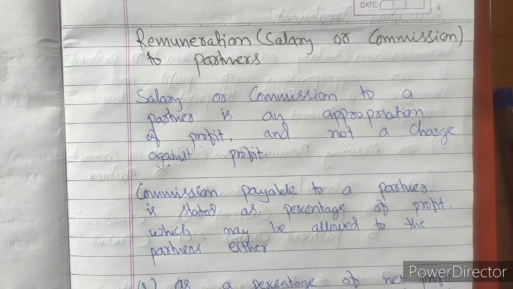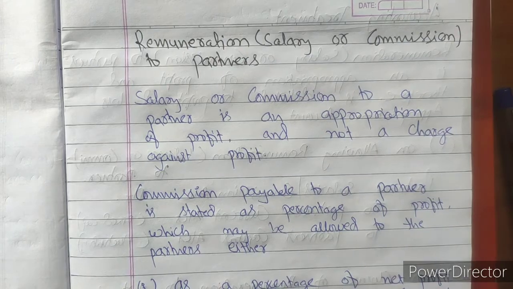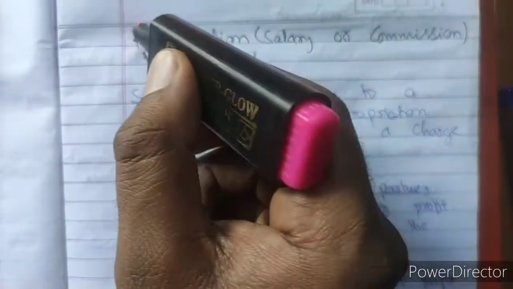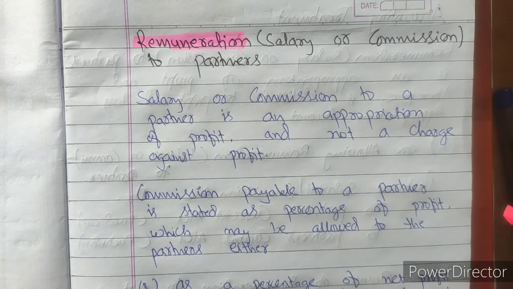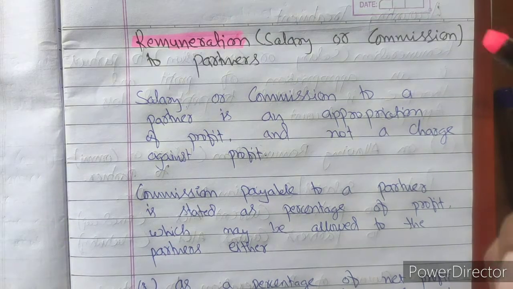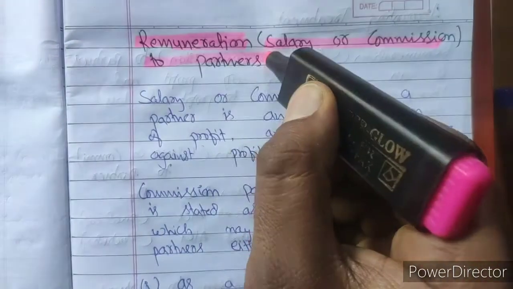Today in this video we are about to start our new topic, that is remuneration, salary or commission to a partner. In the special aspects of partnership deed, we have discussed the concept of partner's capital account, where we have seen the fixed and fluctuating methods. We have solved 1 and 2 numericals also. In this video, we are going to do the calculation of salary and commission to a partner.